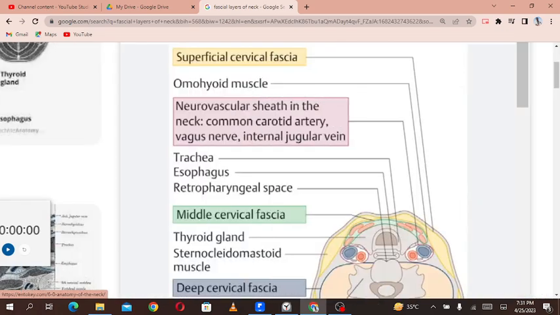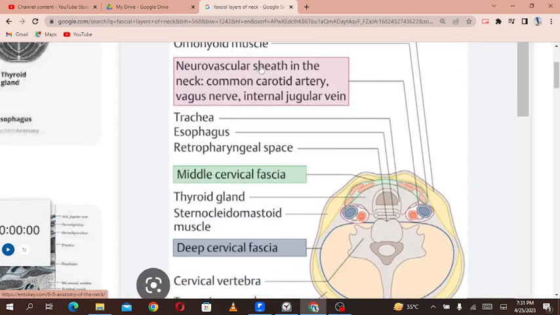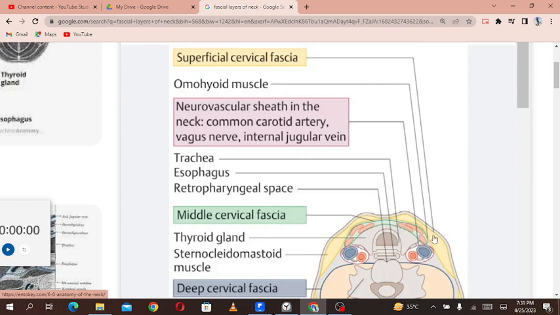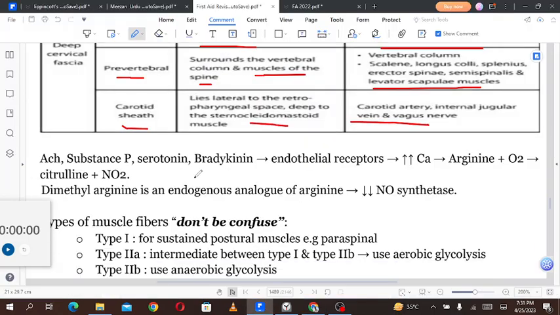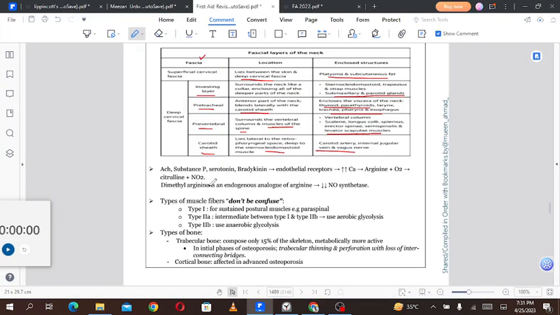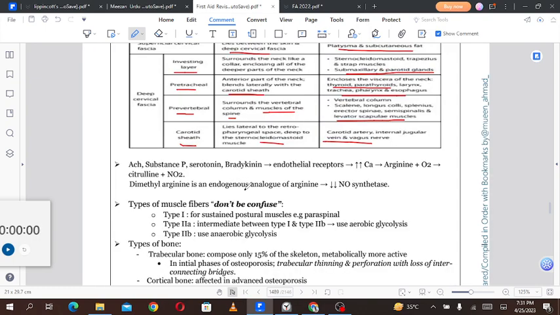This is the superficial cervical fascia in this picture. You can see the yellow one is the superficial cervical fascia, which is surrounding these deep structures, and then we'll go through all of them. So these are the neck fascia. You must remember them because they are pretty high yield.